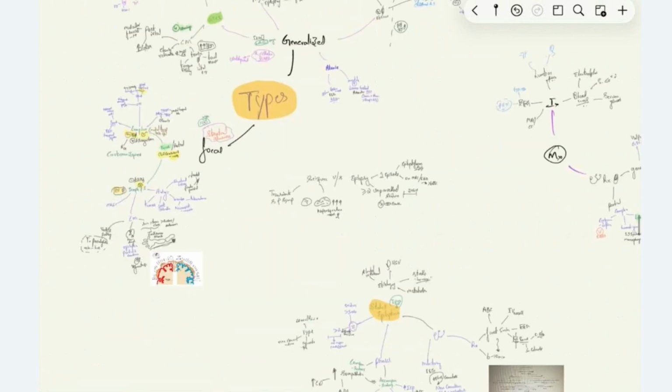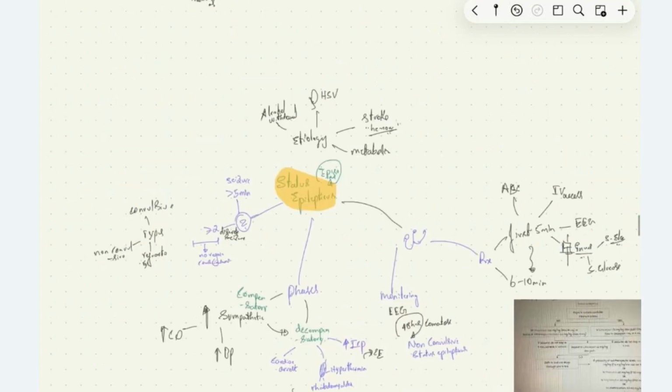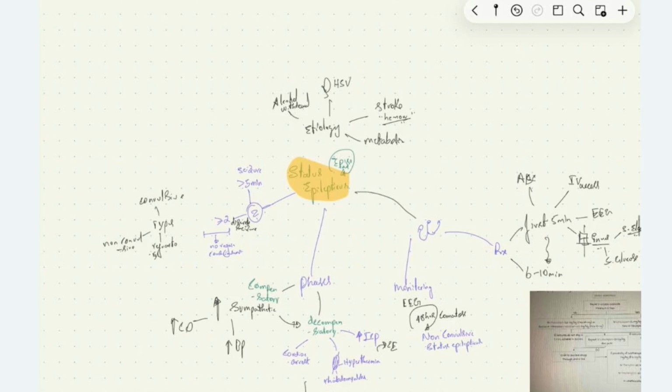So next, the last topic we are discussing, status epilepticus. Now, what is status epilepticus? If the episode of seizures continues for more than 5 minutes, or there are 2 or more discrete seizure episodes without regaining consciousness in between, it is called status epilepticus.